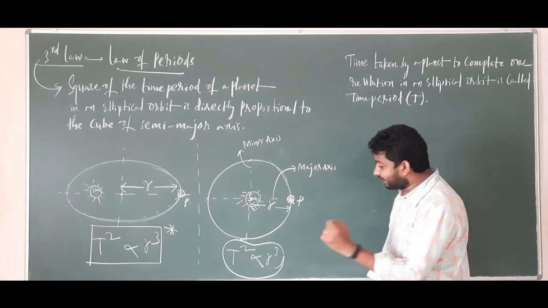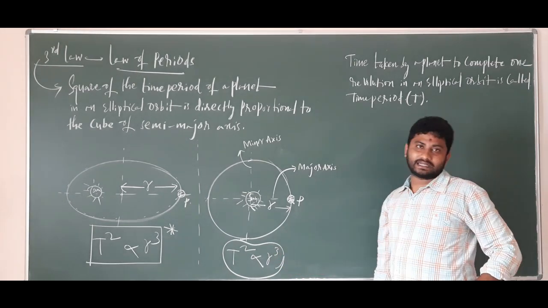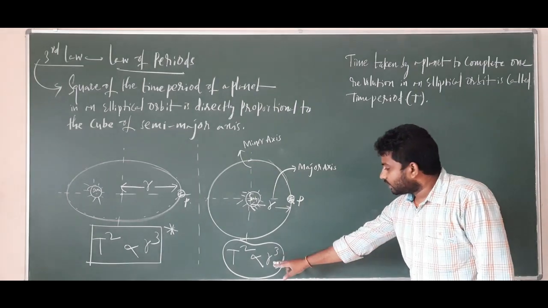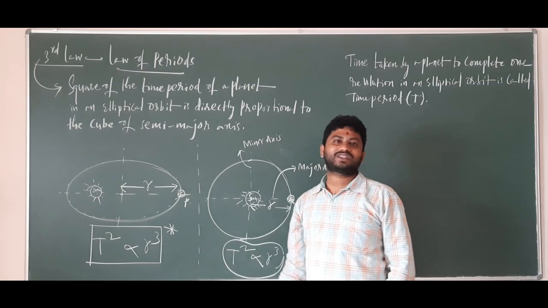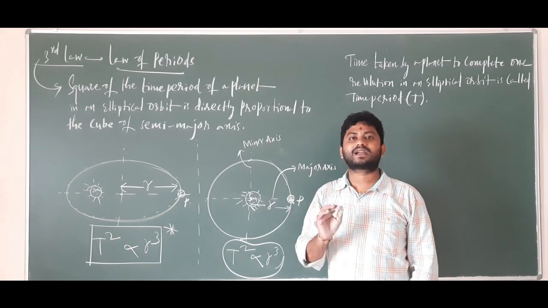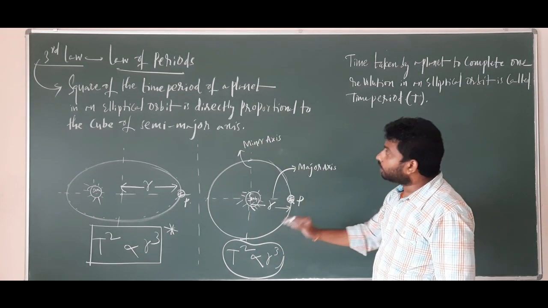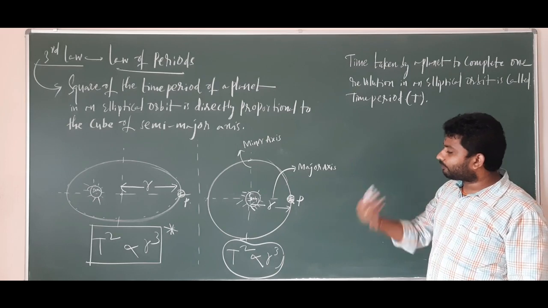But here, the semi-major axis is the radius of the circle. Yes or no? See here, this R is equal to the radius of the circle. But here, the R is not the radius of the ellipse. Understand? Clear?